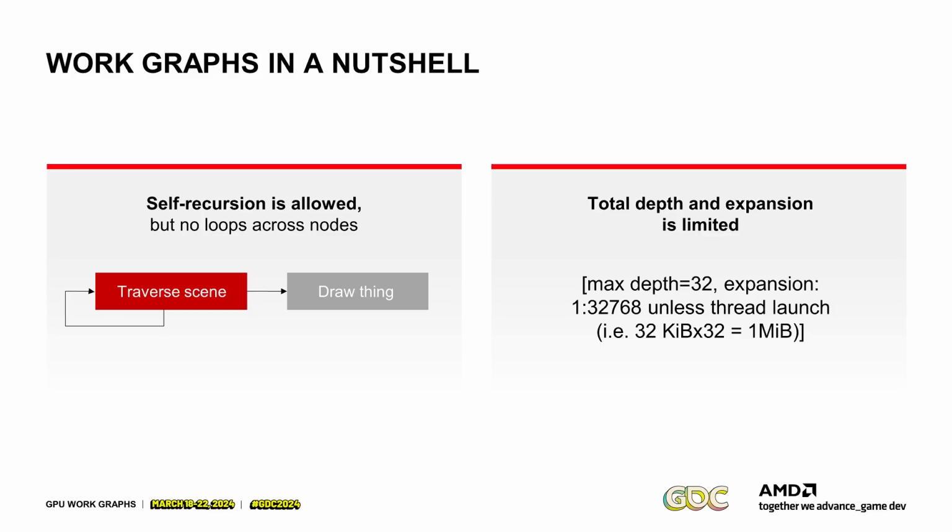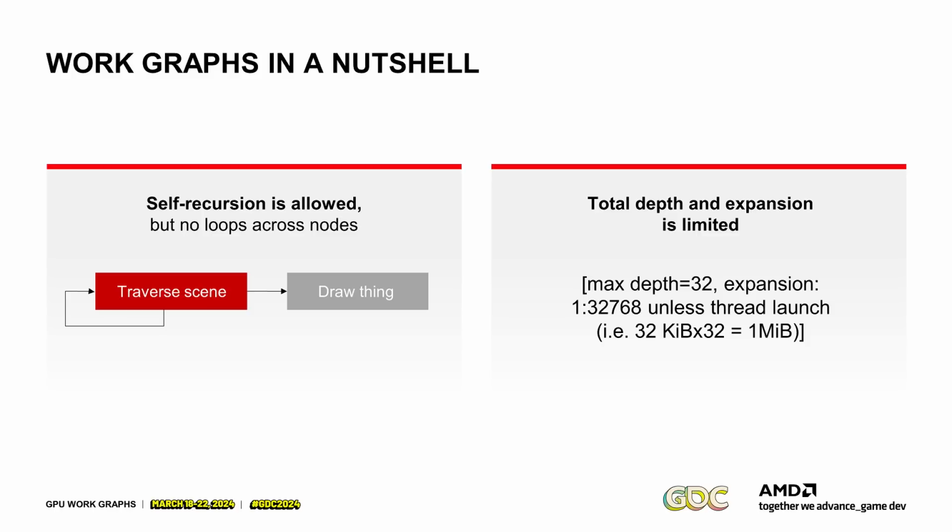And then you also have recursion, but it's only self-recursion which is allowed. So there's currently no loops across nodes. This is for forward progress guarantees. It is possible to eventually extend this, but for now, this is limited to self-recursion. The total depth and expansion is also limited, again, for the same forward progress reasons. Right now, the maximum depth of a graph is 32.